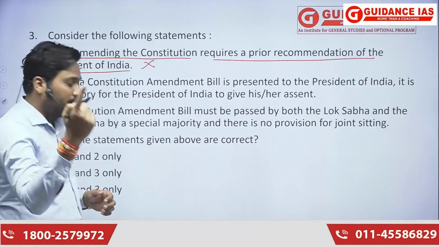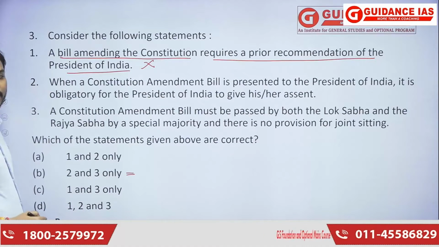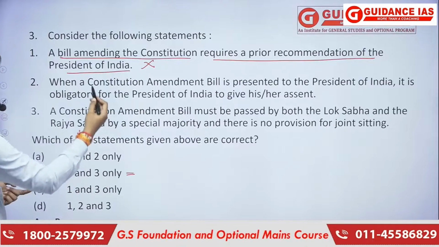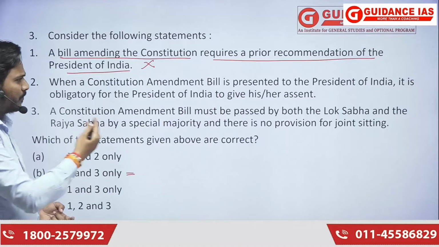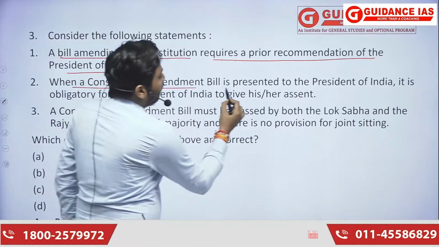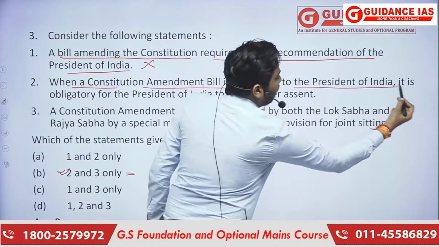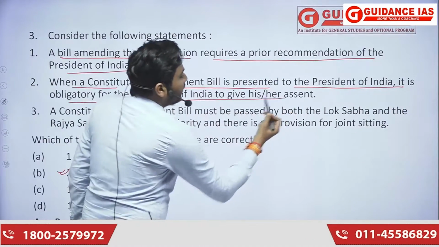So if I know this, we have only one option. Clear? That is right. Even if you don't read the next two, you will be able to get the right answer, but we'll read the other two as well. When a constitution amendment bill is presented to the President of India, it is obligatory for the President to give his assent.